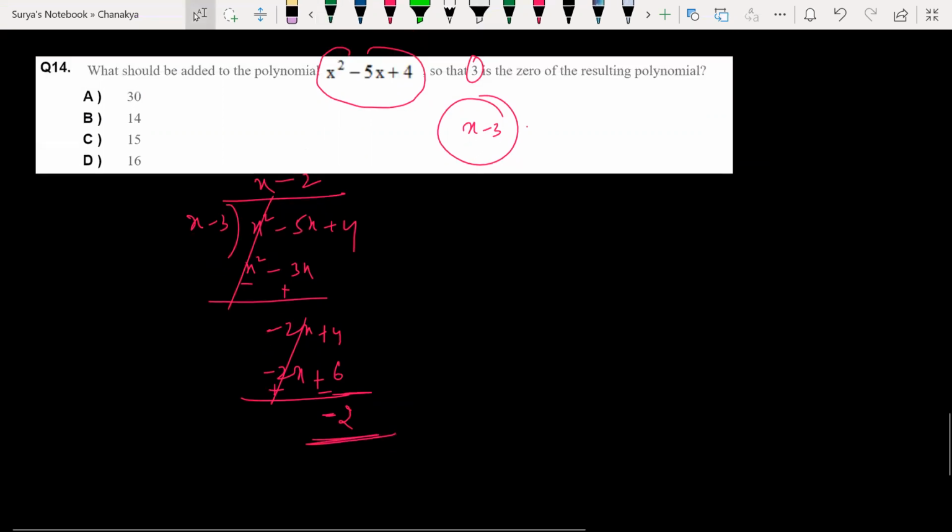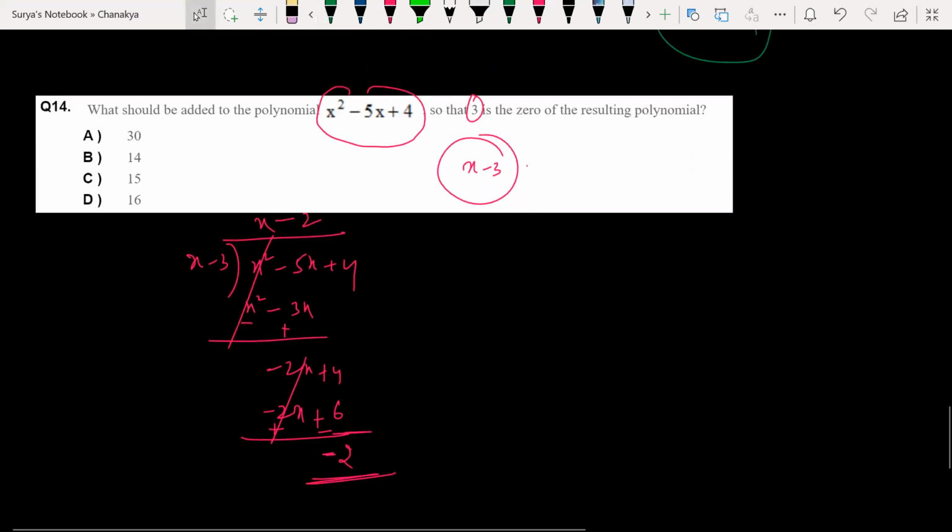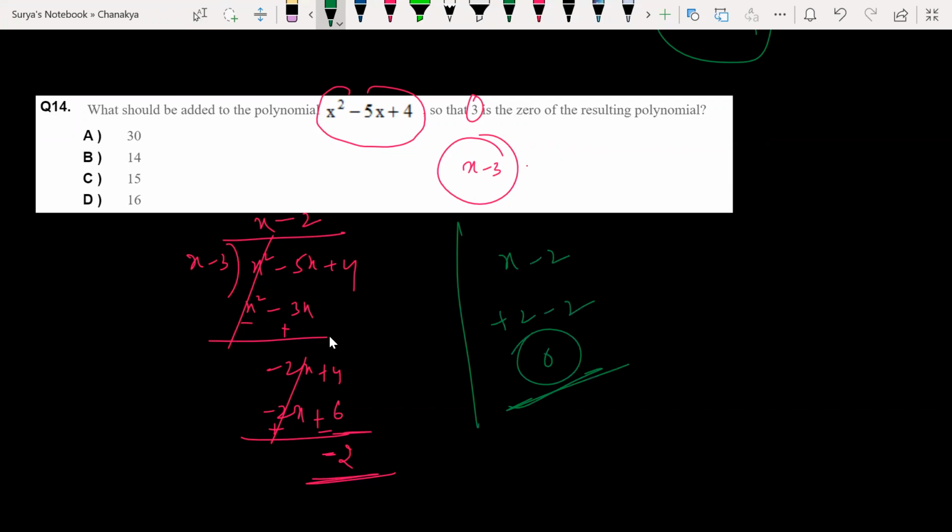So what is it asking for here? What should be added? Minus 2 should be added, I mean plus 2 should be added to the given polynomial. Yes or no? So my remainder is minus 2, so plus 2 should be added. Here it is x minus 2, right? So if I add plus 2, it becomes 0. So the question is wrong, and the options should be given correctly. So the 14th question, let us neglect this.